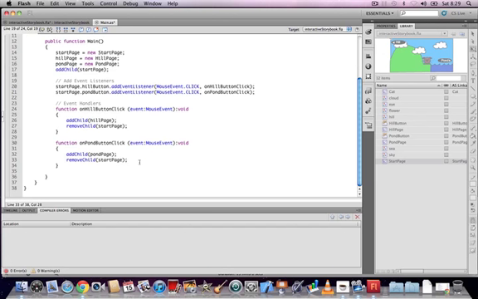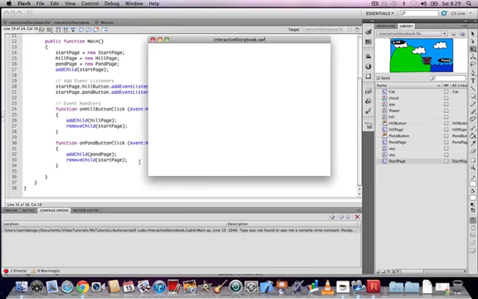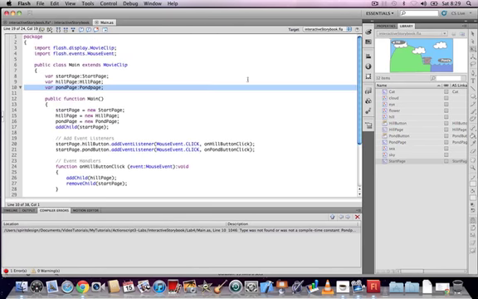This is what happens when you click the pond button. Test the movie and click on one of the buttons. The hill page or the pond page should be displayed when you click the button. The problem is that you can't go back to the start page at the moment.